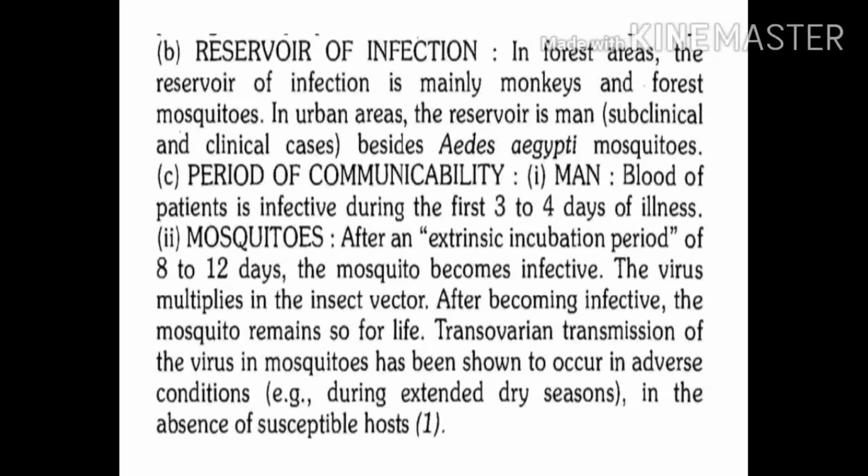If a mosquito takes a blood meal during this viremia stage, the mosquito may get infected, and the mosquito remains infective throughout its life. If environmental conditions are not favorable, like the dry season, this is extended, or if susceptible hosts are not present in the environment, then transovarial transmission is seen in the mosquito.